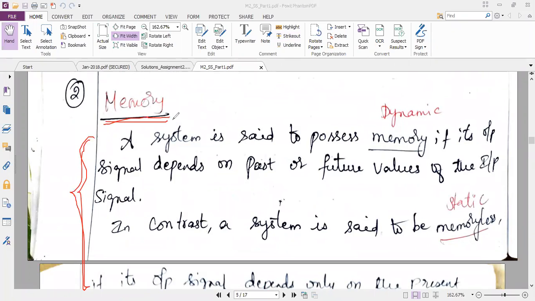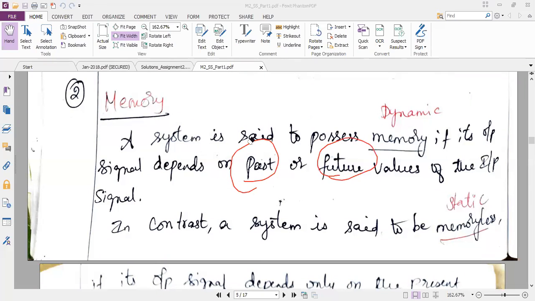So memory, you know what is the meaning of memory in general. I can say my system is said to possess memory if its output depends upon the past value or the future values of the input signal. So memory means it should store the values. What values will it store? It can store either the past value or it can predict the future values. Then I can say the system is said to possess memory.